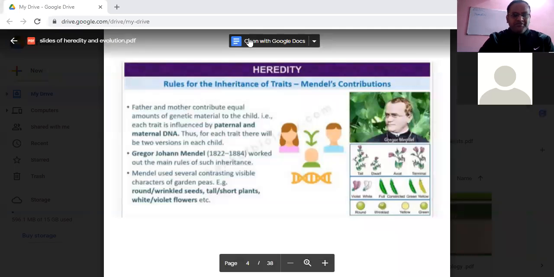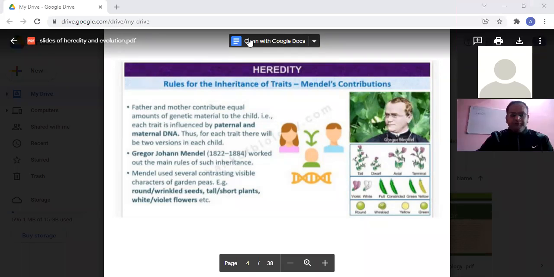Or let me randomly ask a few questions from you all, and you will be raising your hand. First of all, my question to you: what do we mean by heredity? I will interact with you so that you can unmute yourself, but you have to raise your hand. Okay, I'm giving the option to Anjali. Anjali, you can unmute yourself.